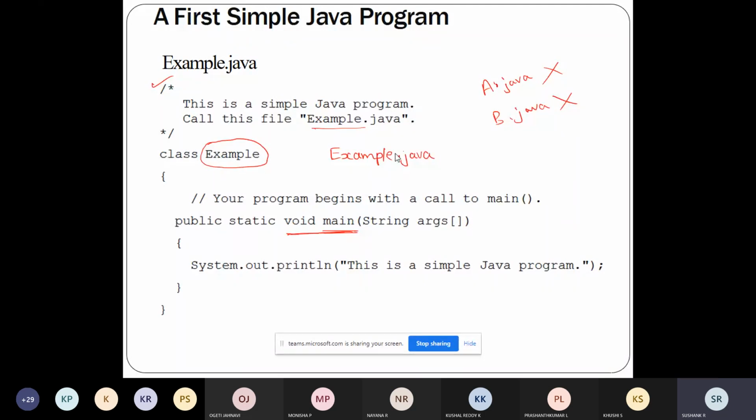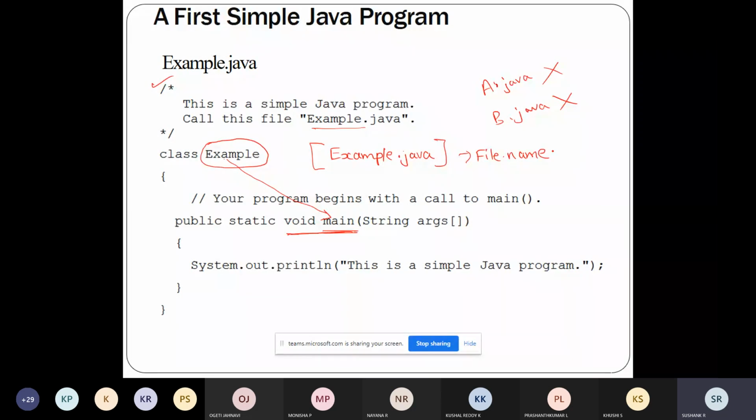For other programming languages, whatever name you want, you can give. But for a Java program, whatever class contains the main function, that should be your file name. This is the first point you should understand.